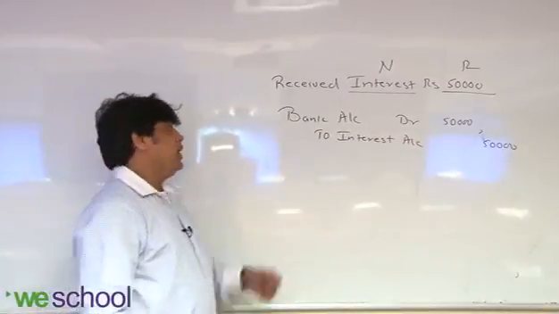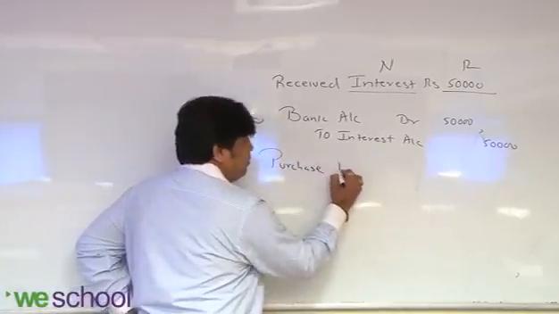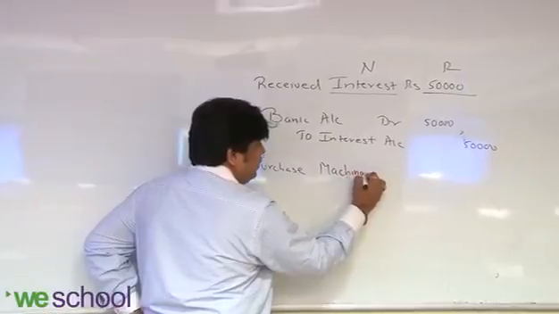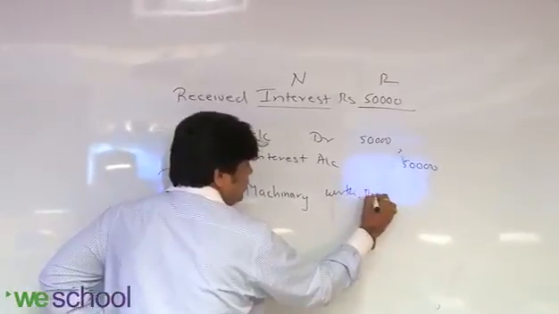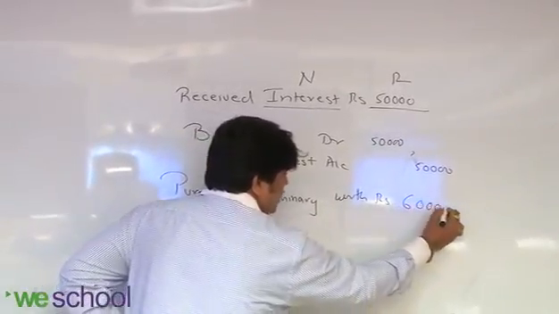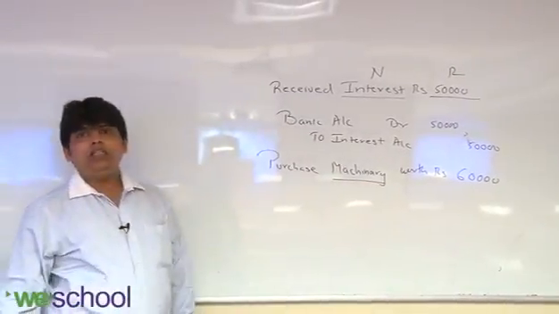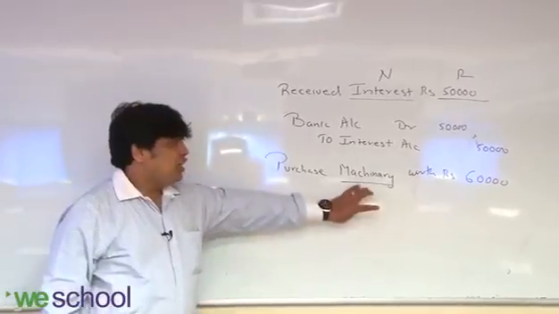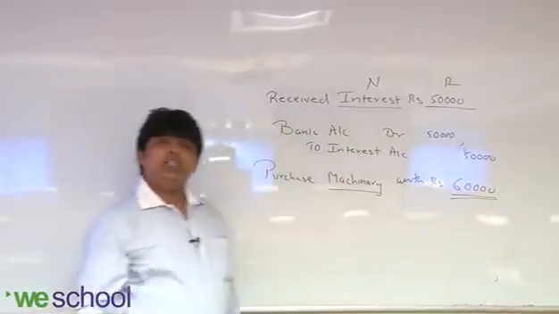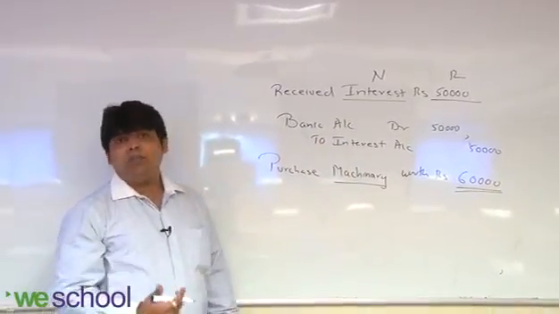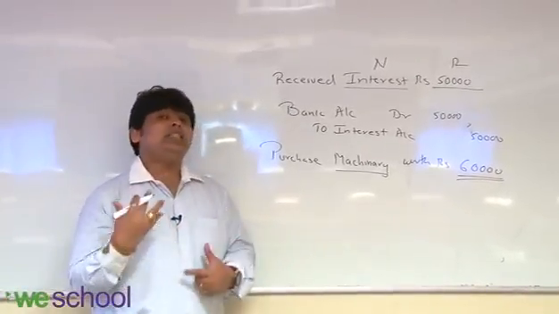Got it clear? Okay. Now I am giving you one more example. Purchase machinery worth rupees 60,000. Now in this transaction again machinery got affected. One is machinery and the second one is cash, because it is understood that when no supplier name is given, you have paid in cash. Right? So another one is the cash account.